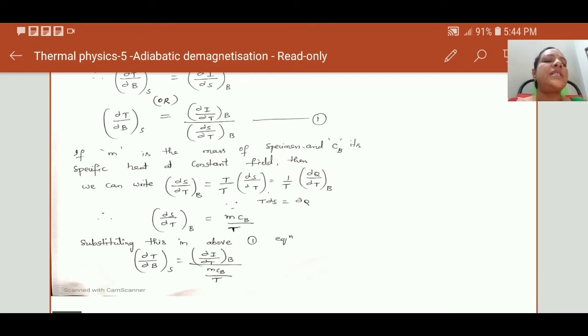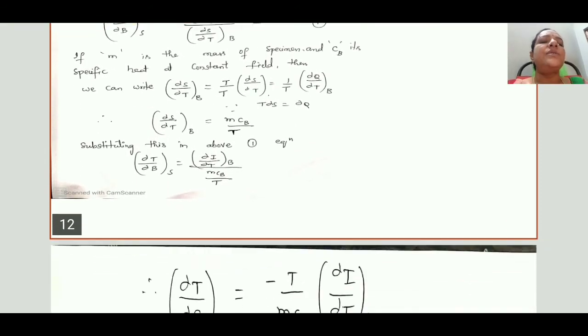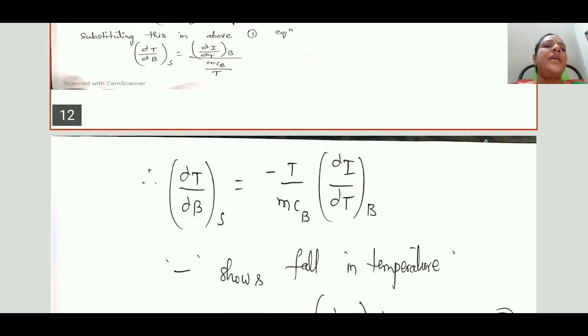So dou S by dou T at constant B can be written as mC_B by T. Substituting this in equation 1, the equation converts into dou T by dou B at constant S is equal to dou I by dou T at constant B divided by mC_B by T. So dou T by dou B at constant S is equal to minus T by mC_B into dou I by dou T at constant B.